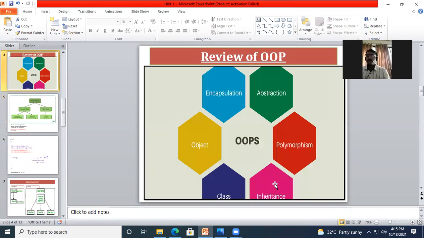And now the last one is inheritance. Okay, now can anybody tell me what is inheritance? What do you know about inheritance? Yes, anyone?